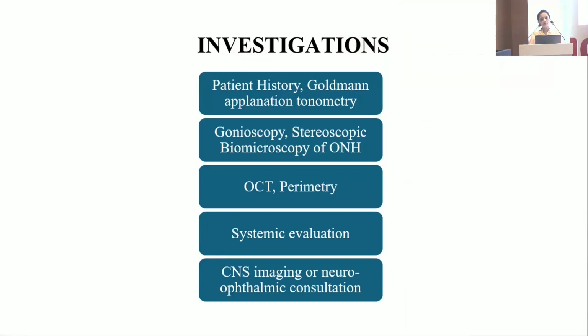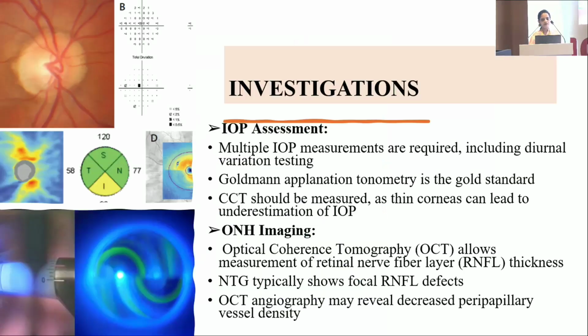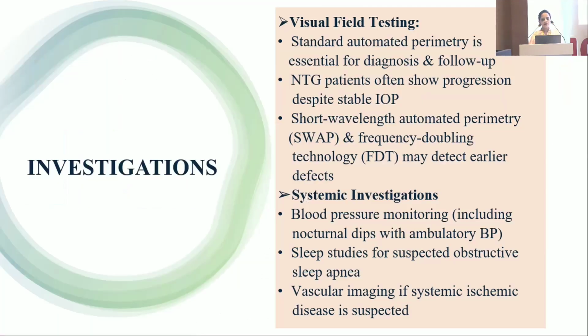So we have to take proper history along with the intraocular pressure measurement, gonioscopy, fundus evaluation, OCT for RNFL, perimetry, systemic evaluation, and CNS imaging or neuro-ophthalmic consultation. Central corneal thickness should be measured as thin corneas can lead to underestimation of intraocular pressure, and OCT angiography may reveal decreased peripapillary vessel density. SWAP and FDT may detect earlier field defects.